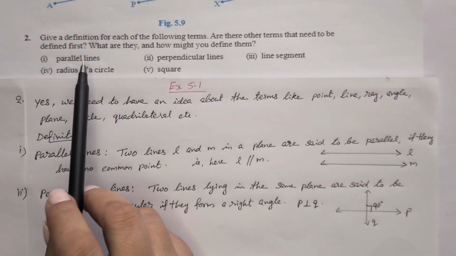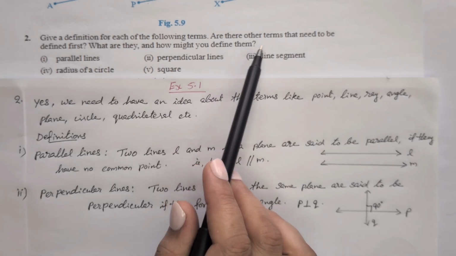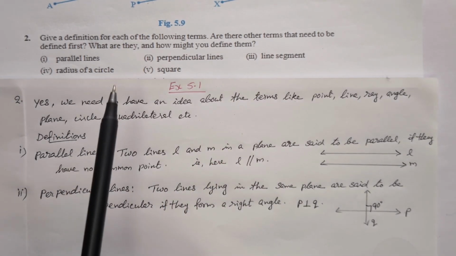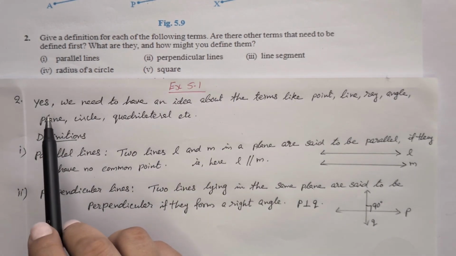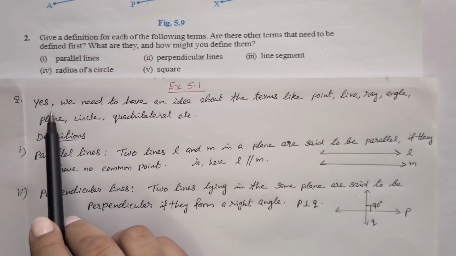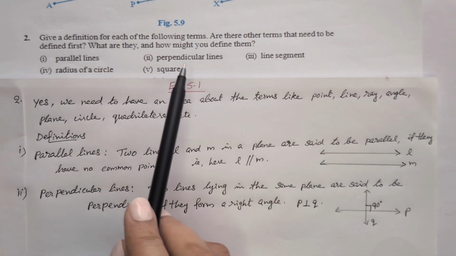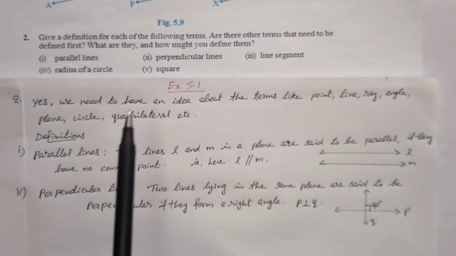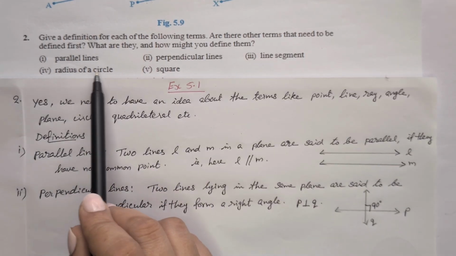Second question, give a definition for each of the following terms. Are there other terms that need to be defined first? What are they and how might you define them? Here some other terms are coming. So we can write yes. We need to have an idea about the terms line, point, circle, quadrilateral, ray, etc. And after that we have to define all these terms.